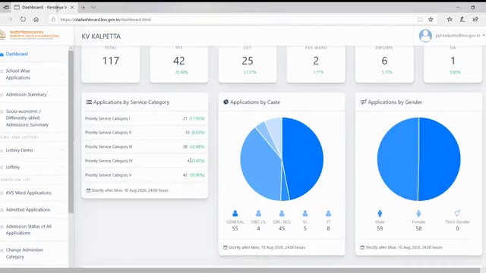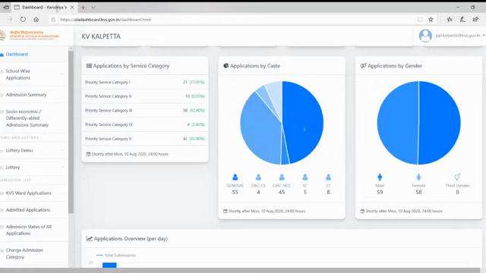And according to priority category, the application numbers are, in priority category 1, we have got 21 applicants, category 2, 10 applicants, category 3, 38, category 4, 4 applicants, category 5, 42 applicants.